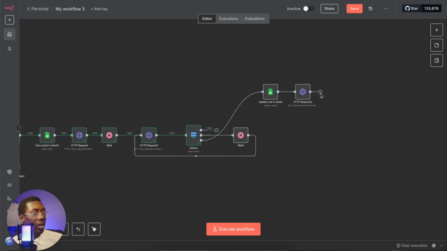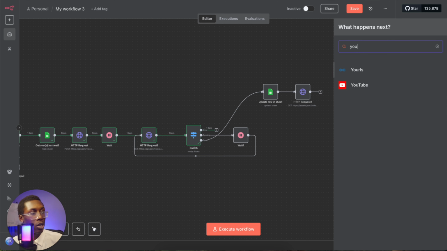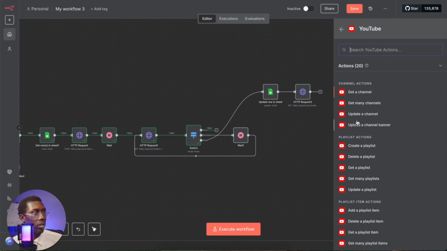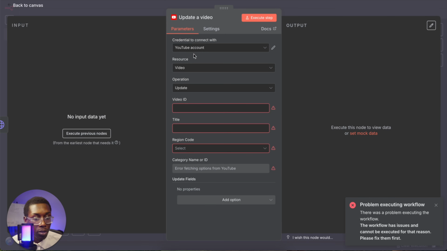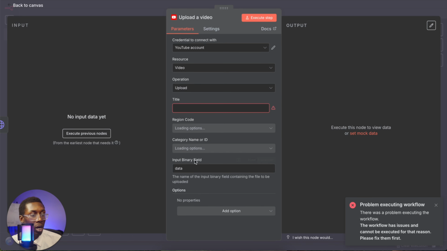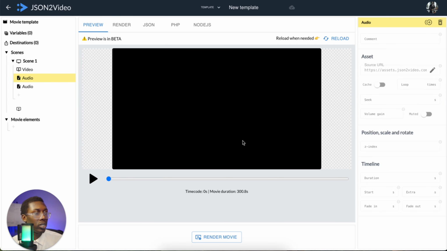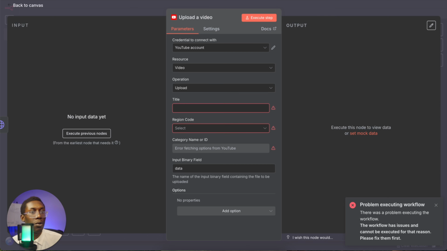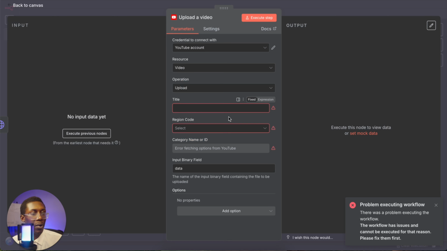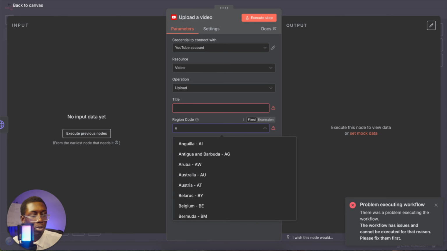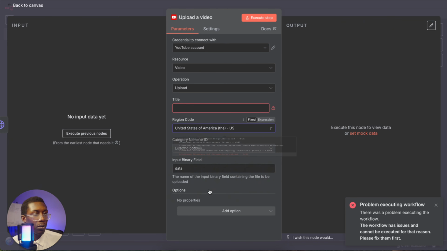Now at this point, we can add our YouTube node. And for this, we would put upload video. So you connect your credentials right here, and then for operation would be upload video. Of course the previous data didn't come through because I just ran out of credits on my free JSON to video account, but the title right here would be the idea from here, which would be a part of the extraction data right here. And then for the region code, you would just put wherever you're located. So I'll put United States.